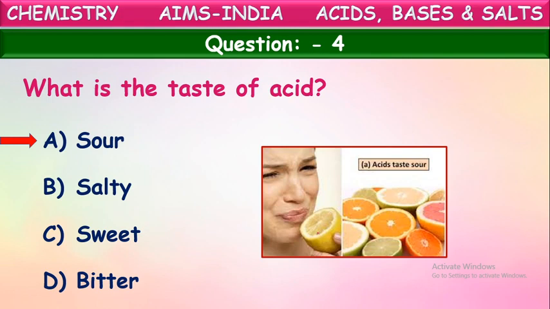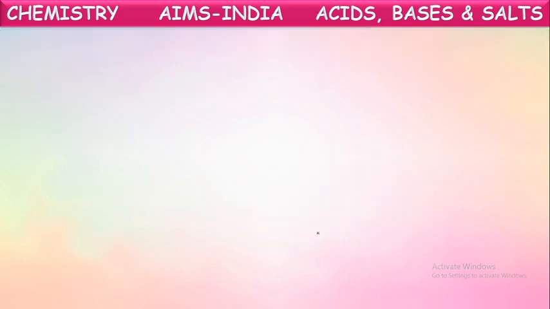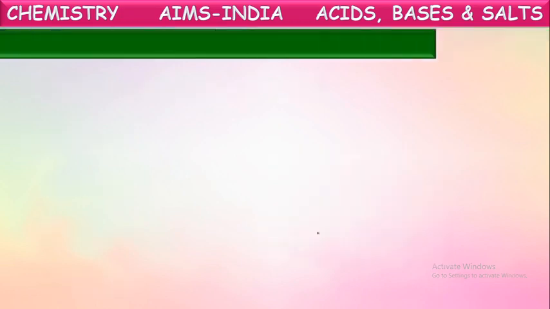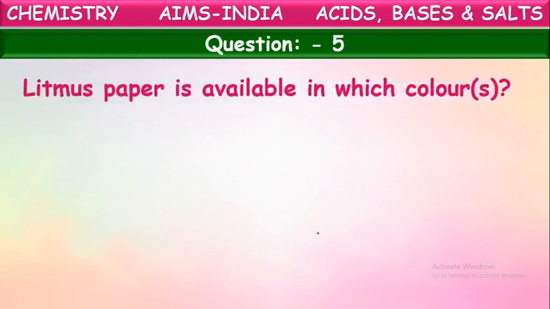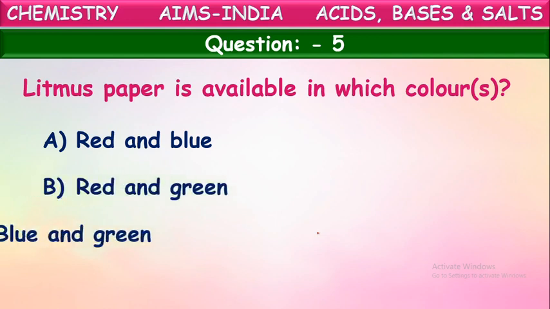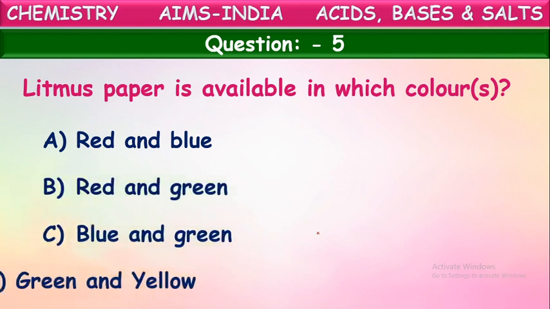Okay, next question. Litmus paper is available in which color or which colors? In how many colors is litmus paper available to us? Yes, in two colors. What are those two colors? Is it red and blue, or red and green? Blue and green?